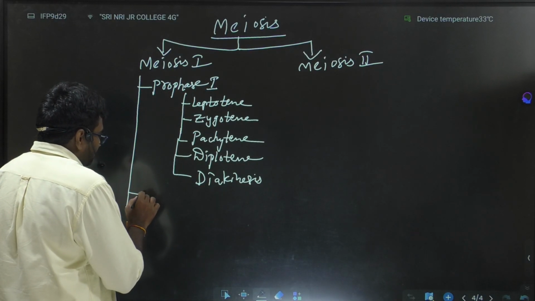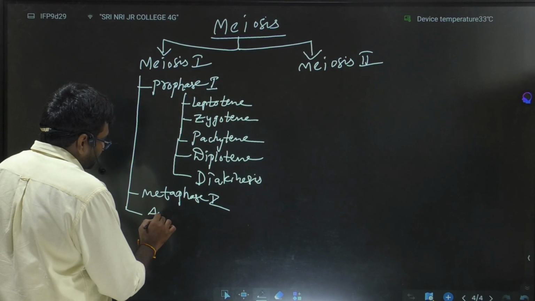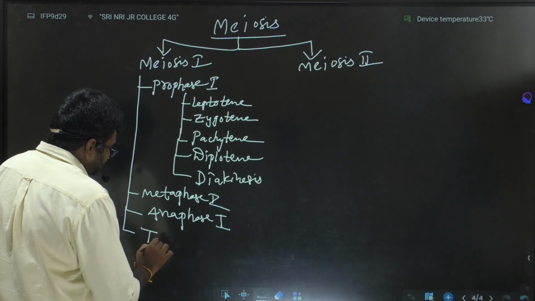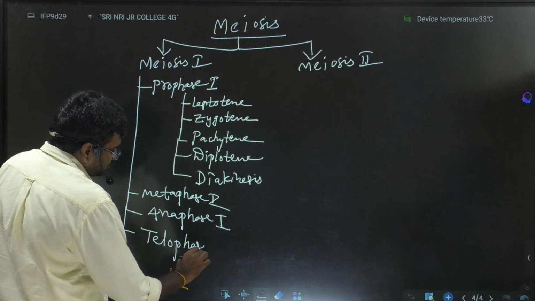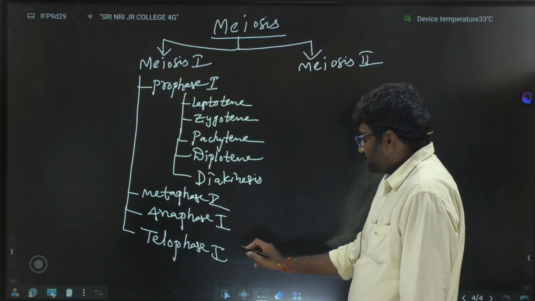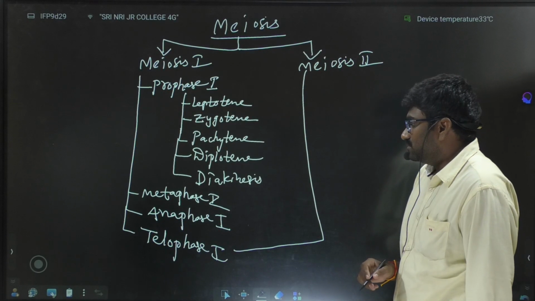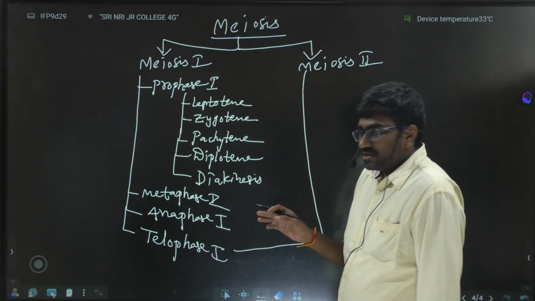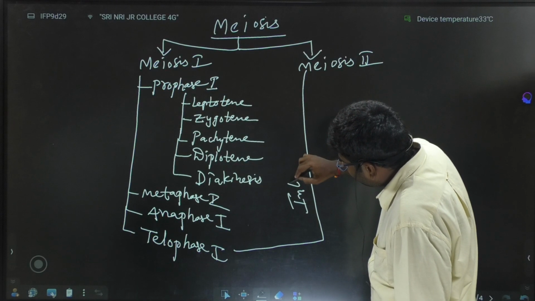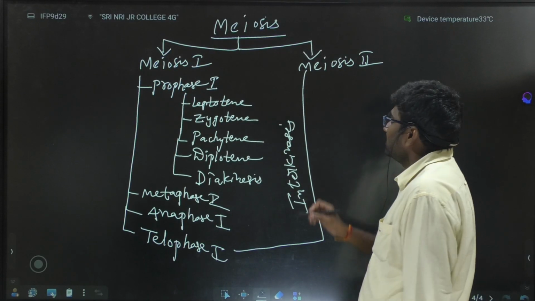After prophase 1, metaphase 1, anaphase 1, and telophase 1. After the end of telophase 1, the cell enters into meiosis 2. The gap between telophase 1 and meiosis 2 is called interkinesis.